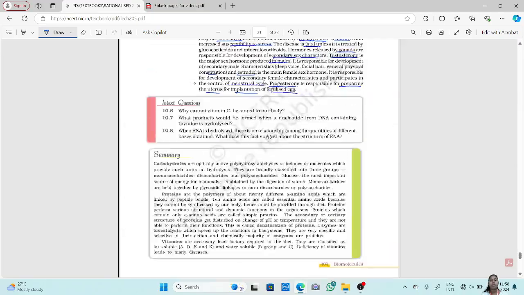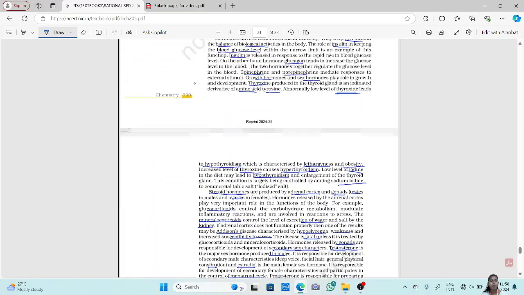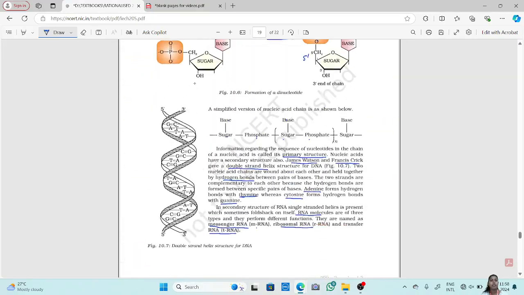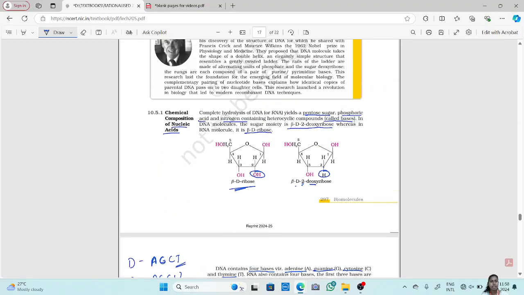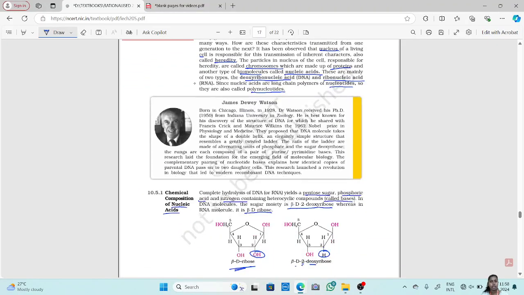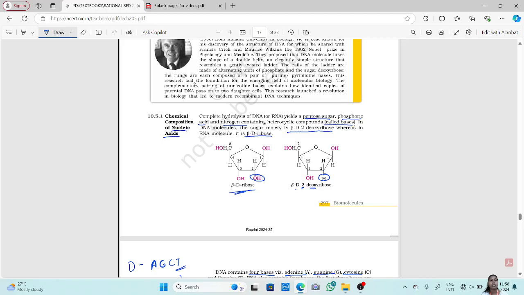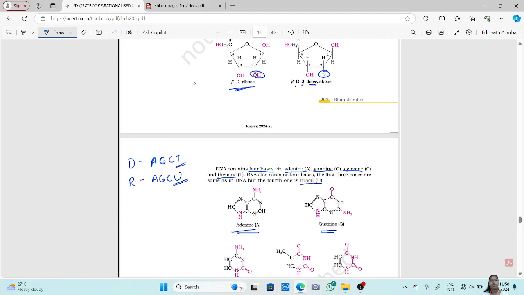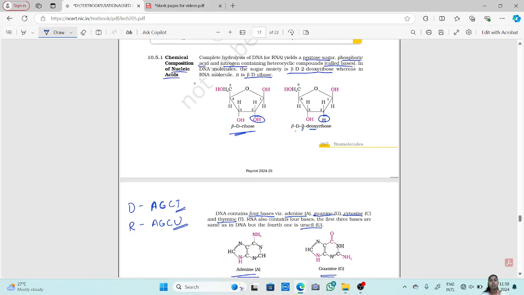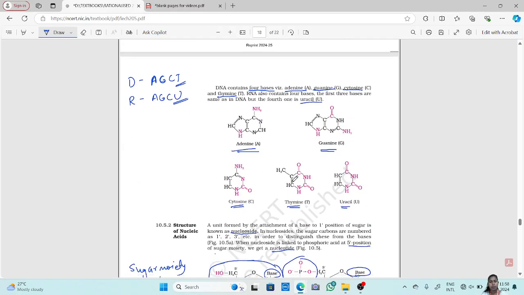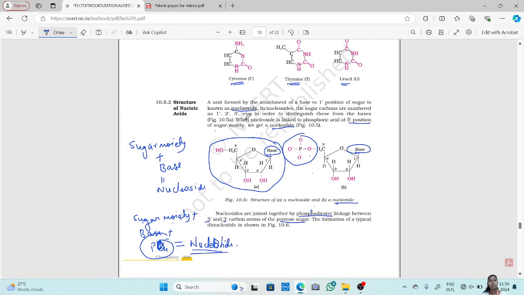So with this we have finished the chapter. In today's video we have seen nucleic acids, what they are, and their chemical composition: a pentose sugar and a nitrogenous base. We have seen what a nucleoside and a nucleotide are.